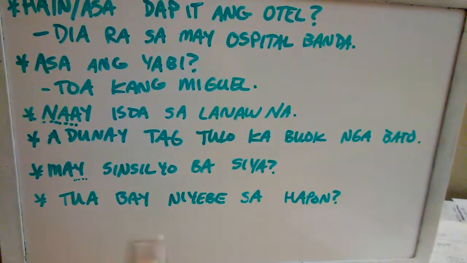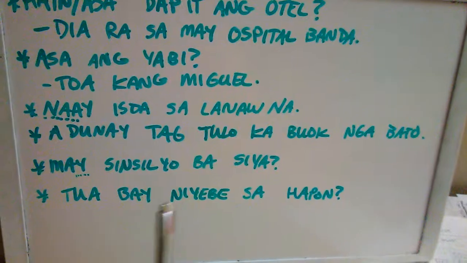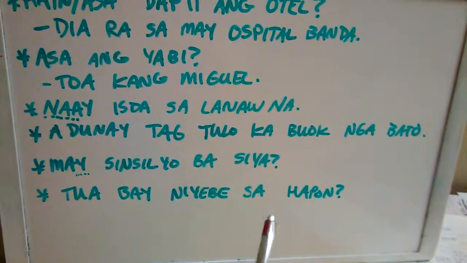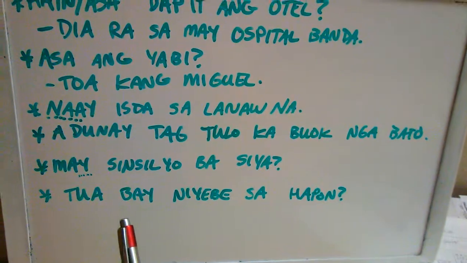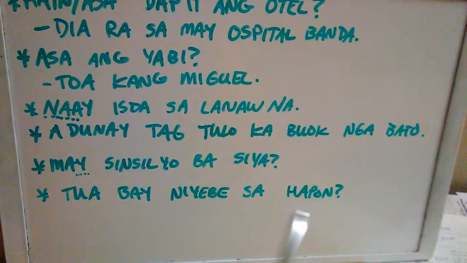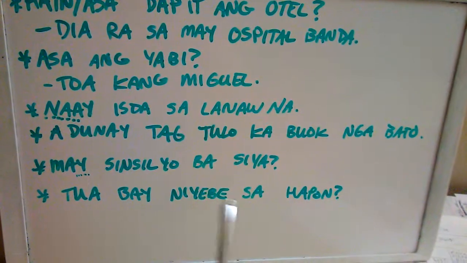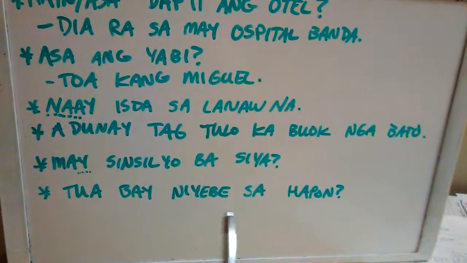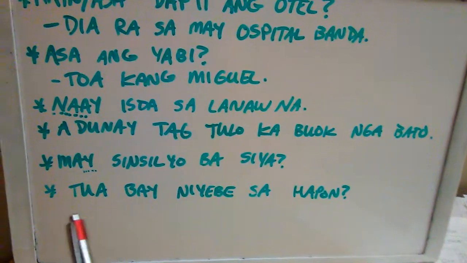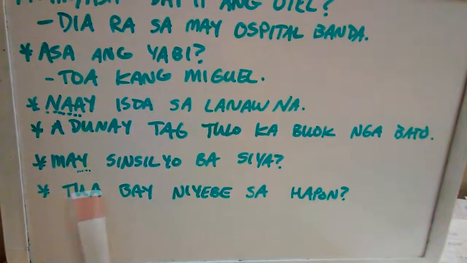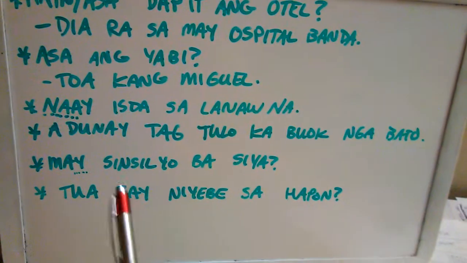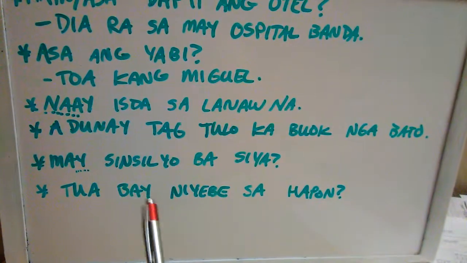Okay? And finally, we have "Toa by niebe sa hapon." Is there snow in Japan, right? Toa is our existential word, and it can take in that E postfix.